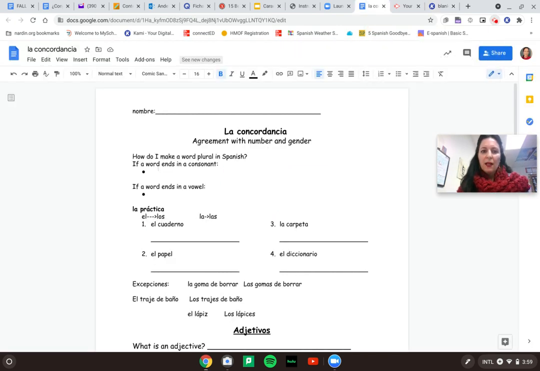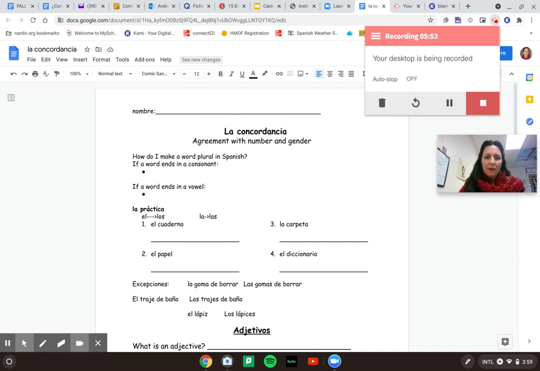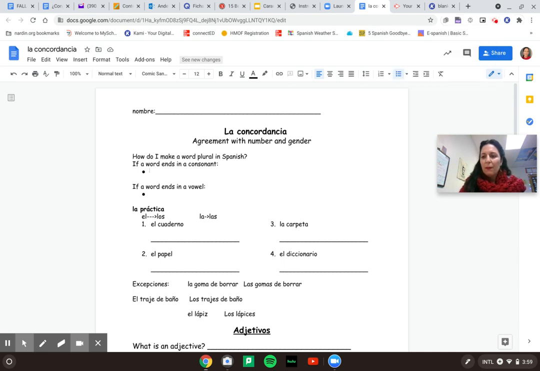Okay, so how do I make a word that ends in a consonant plural? So if I had the word papel, por ejemplo, papel, paper. So how am I going to make that plural? I would say papeles, right, papers. And a word that ends in a vowel, we add es to the consonant.